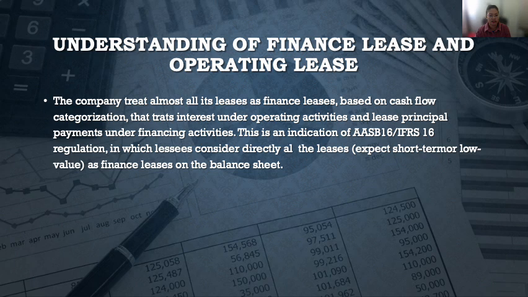Understanding of finance lease and operating lease. The company treats almost all of its leases as finance leases based on cash flow categorization that creates interest under operating activities and lease principal payments under financing activities. This is an indication of the AASB 16/IFRS 16 regulation, in which leases are considered directly as finance leases on the balance sheet.